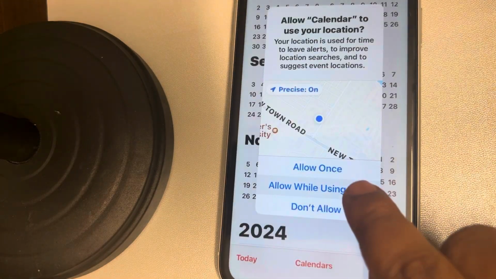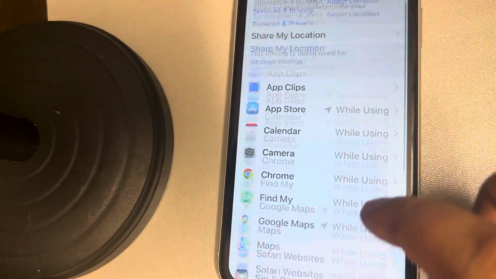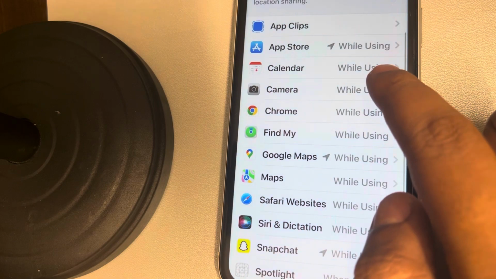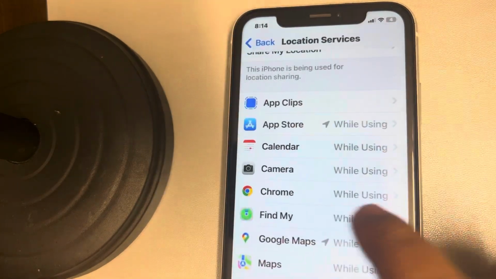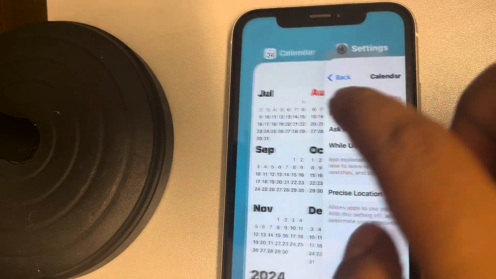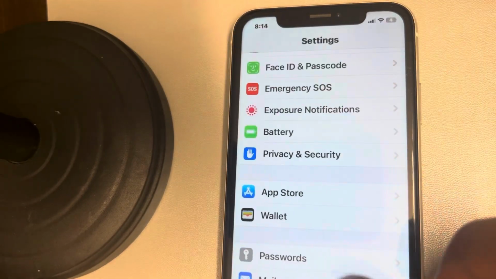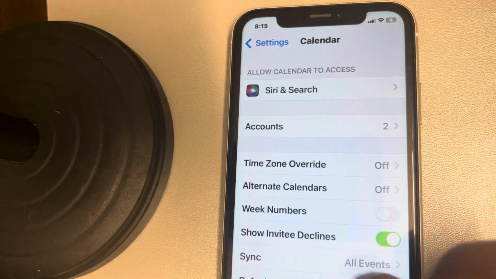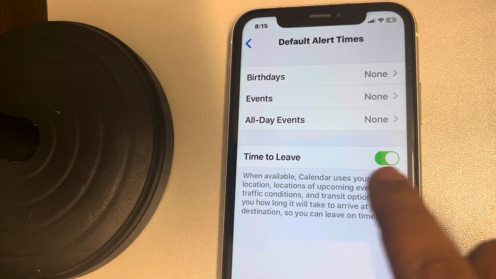Here say Allow While Using the App, Allow. Now when you go back, you will see Calendar is there and While Using is selected. Okay. Now when you go to that same setting again, it says that you can toggle that on.